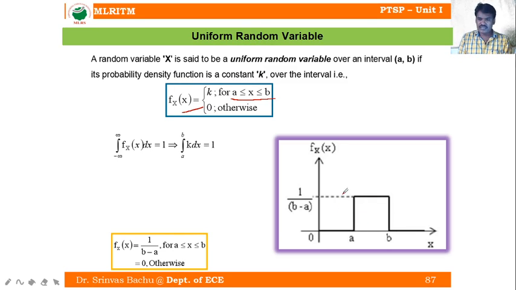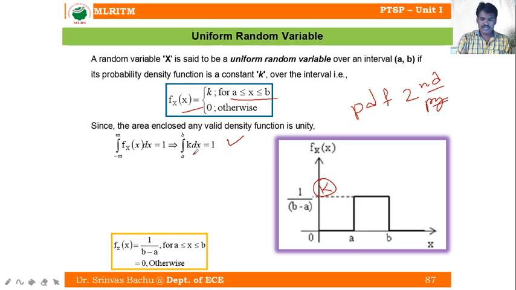This is a k value. I don't know the k value. Can we estimate the k value? To estimate this k value, we are using the PDF second property. From the PDF second property, the area enclosed by any density function is equal to unity. Within the interval (a, b), I mentioned the f_X value is k, uniformly distributed.